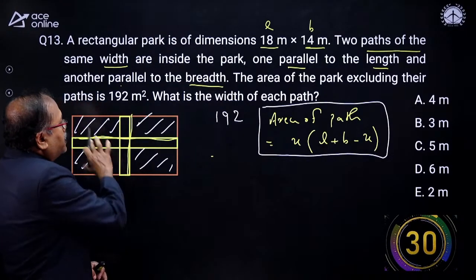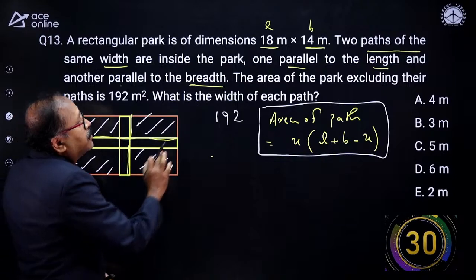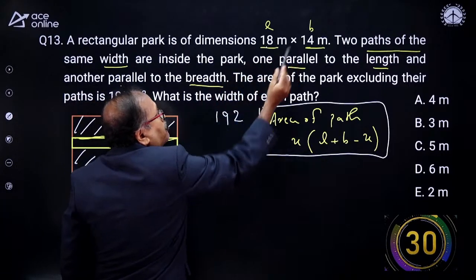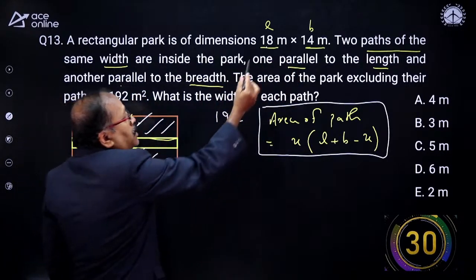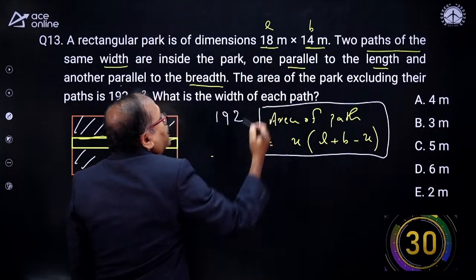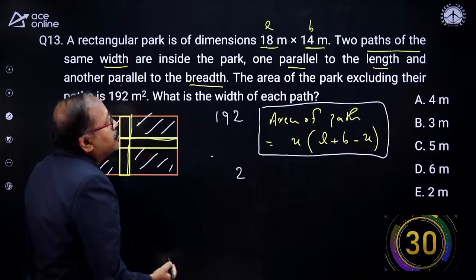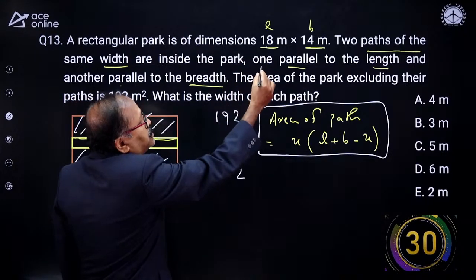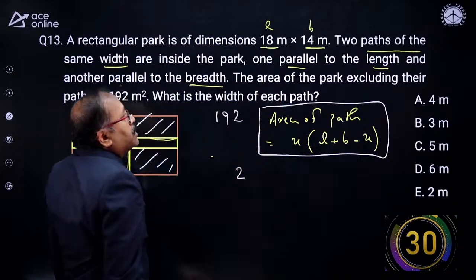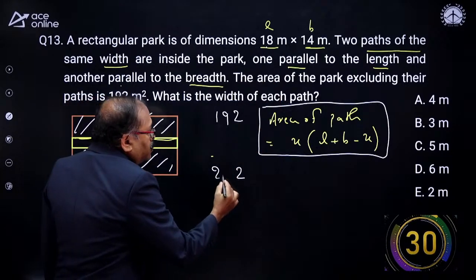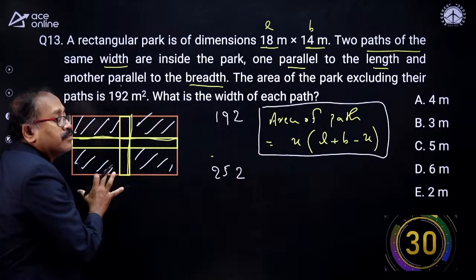Look at this part. The total area, can I find out? Yes, the total area is L into B, which is nothing but 18 into 14. 4, 8 is 32. Carry 3. So 18 plus 3 is 21, and 21 plus 4 is 25. So this is the total area.